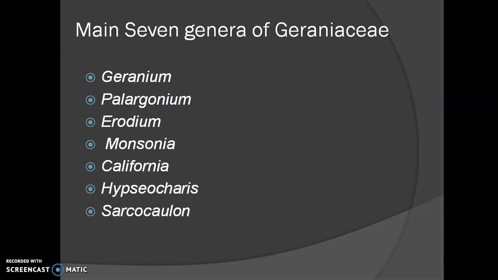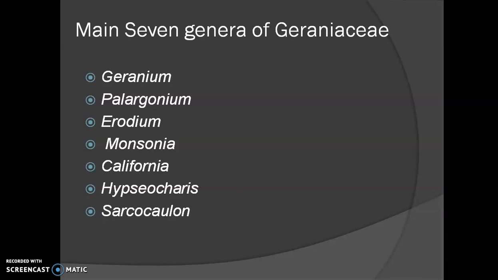The characteristic features of this genus are that the flowers are zygomorphic, petals in 3+2 arrangement, meaning 3 petals are large and 2 petals are small. Then the stamens are either 2 or 7, and the remaining stamens are staminodes.